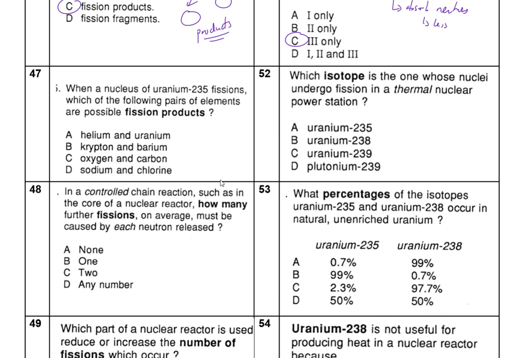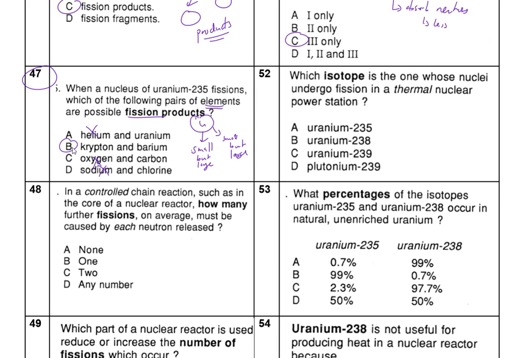Now, when a nucleus of uranium undergoes fission, which element is produced? Now, you might think you don't know which element is produced, but yes, you do know. So we have uranium, so you end up with small, a little bit small, but still large. So it can't be helium because helium is very small. It can't be oxygen. Oxygen is very small. It can't be sodium. Sodium is very small. So therefore, the only option is B, which is krypton and barium.